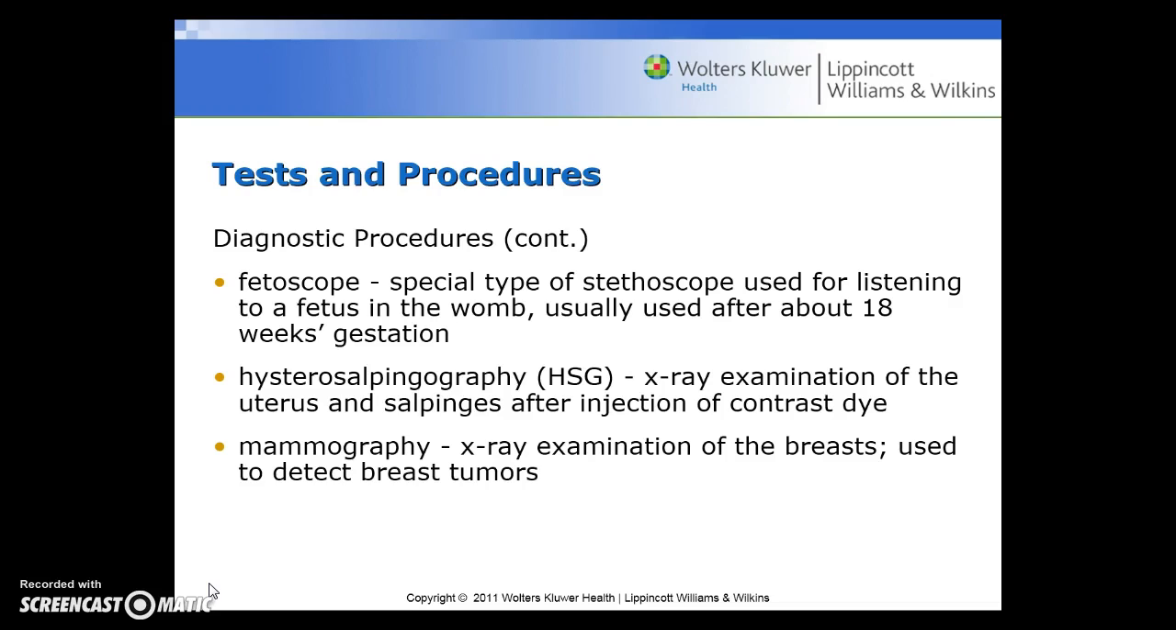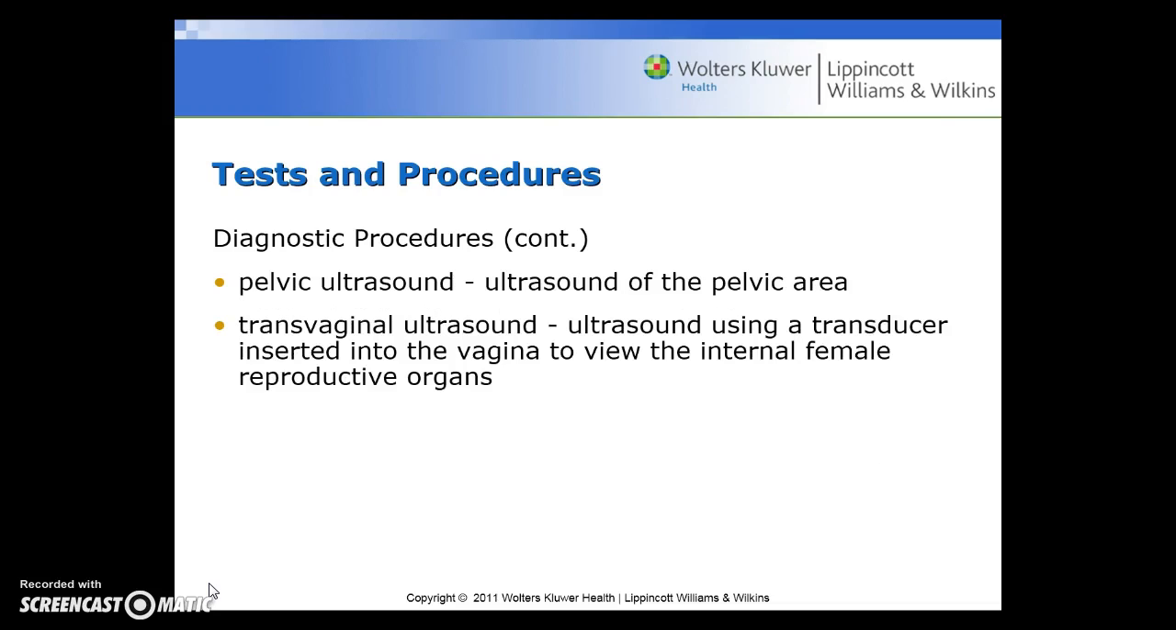And HSG is hysterosalpingography, an X-ray examination of the uterus and salpinges after injection of contrast dye. A mammography is the X-ray examination of the breasts, and it's used to detect breast tumors.